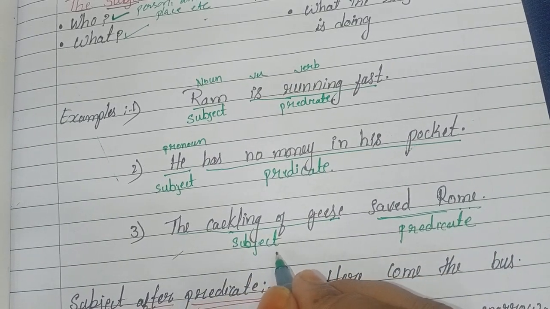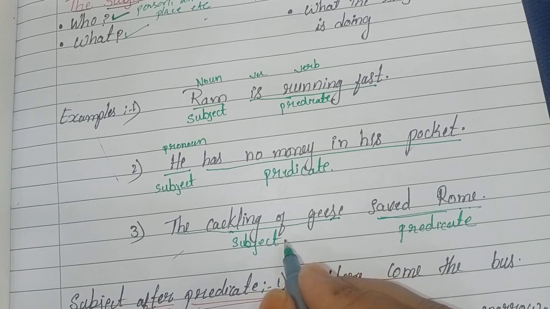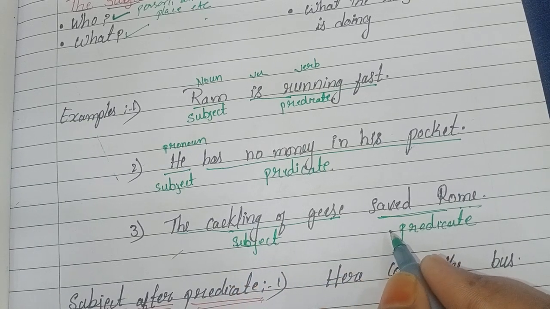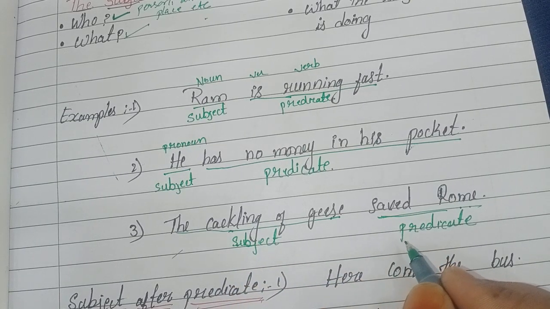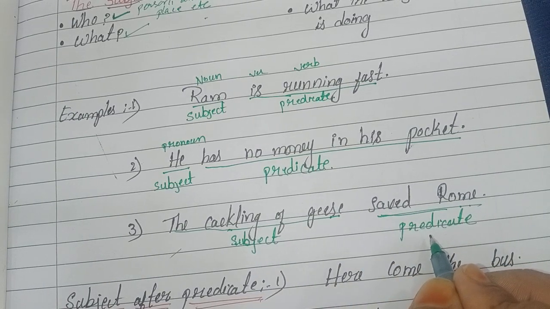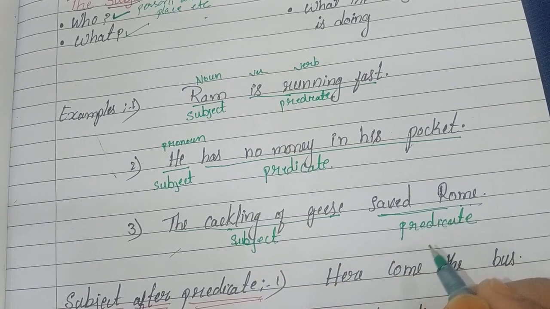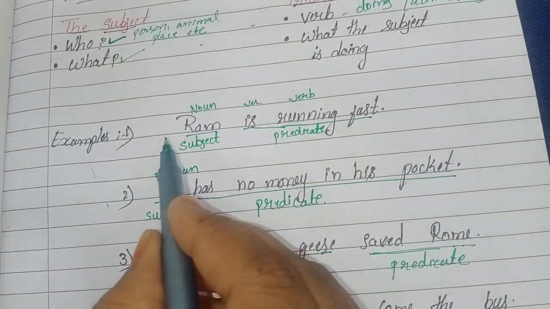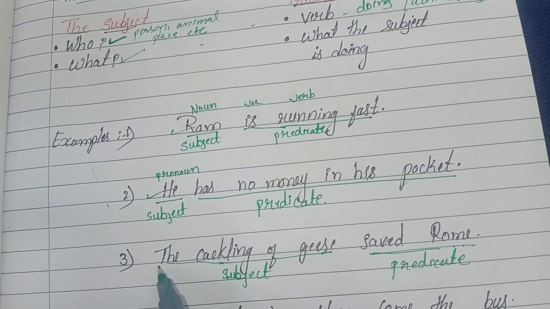Geese describes who is the main character of the sentence, so it is the subject, and saved Rome describes what the subject is doing, so it's the predicate.